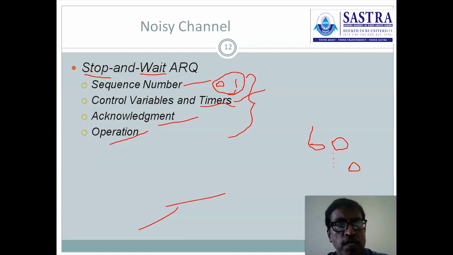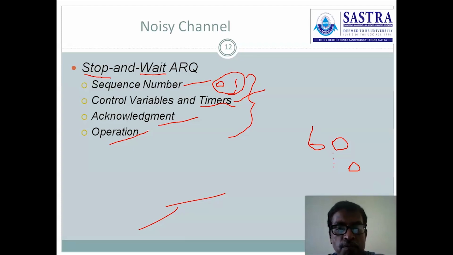Number 1, sequence number. In order to keep track of the sending frame, we are using a sequence number. The sequence number starts from 0 and we are using only two sequence numbers, 0 and 1. The same 2 sequence numbers are repeatedly used. The reason is after sending one frame, we are waiting for the acknowledgement. Once the acknowledgement is received, then only we go for the transmission of the next frame. So only 2 numbers are enough. And then control variable: in order to keep track of the sending frame as well as the acknowledgement frame, the control variables are maintained at the sender, S, and the receiver, R.